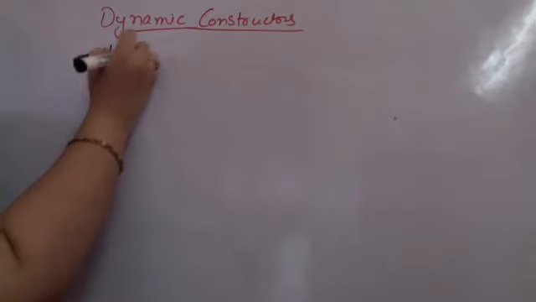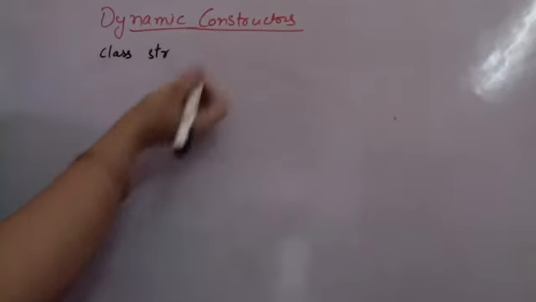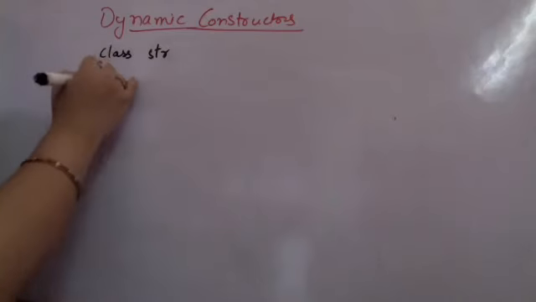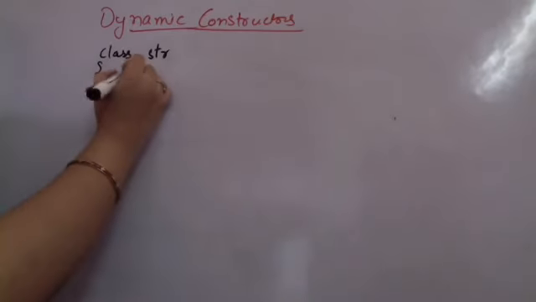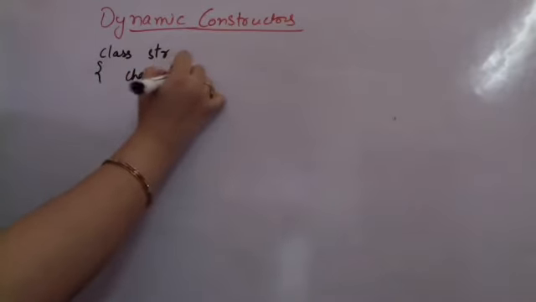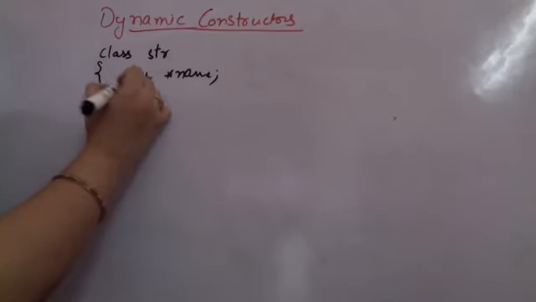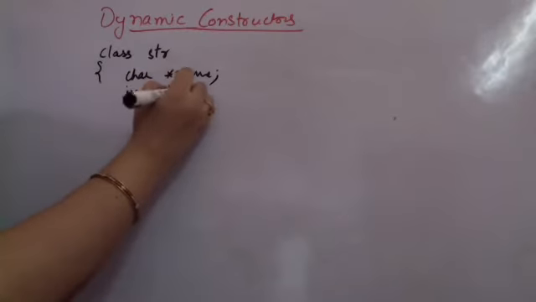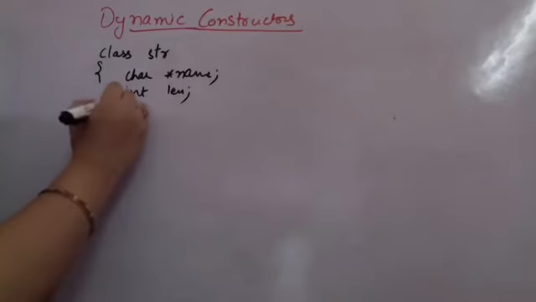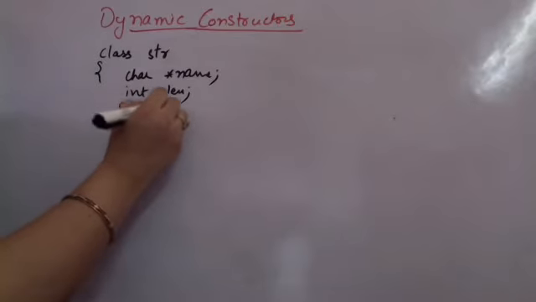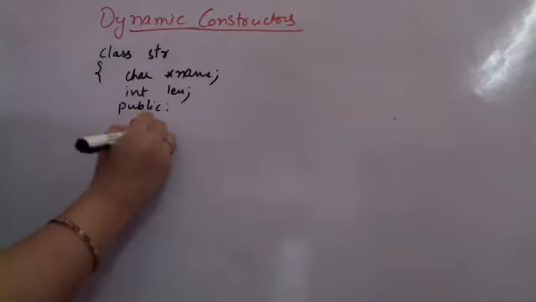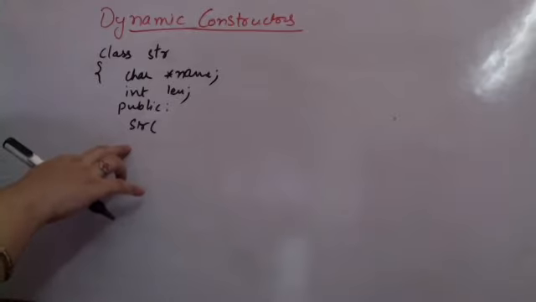Creating a class. Say I'm creating a class string, just for example, and within this I am creating a character name. Now I do not know what size the name will be, so I've created a pointer to the name and a length of the name. Fine? In my public part, I am creating a constructor of the same class having the same name as that of the class.